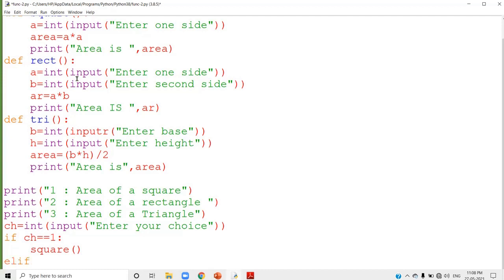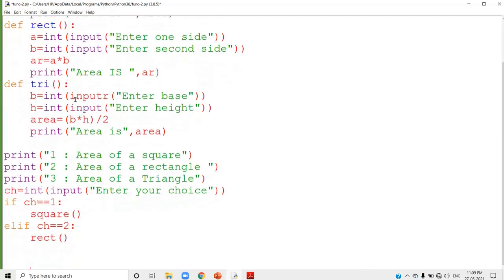Next, if this is ch is 1, I am going to write elif. Elif we studied last year. Elif, second choice. That means choice is not 1. I am going to check whether it is 2. So ch equal to 2. If it is equal to 2, then that means you have to find out the area of a rectangle. Rectangle area you already defined here, and we have to call that function. I am going to call the function rect. That is a function name, so the function is called here.